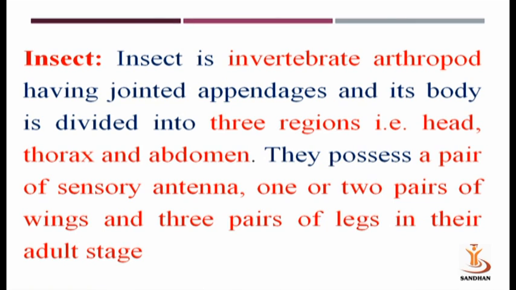Again, the head is made up of 6 segments. The thorax is made up of 3 segments, that is prothorax, mesothorax and metathorax. As well, the abdomen is made up of 11 segments, and each segment of the abdomen is known as uromeres. They possess a pair of sensory antennae, 1 or 2 pairs of wings and 3 pairs of legs in their adult stage.